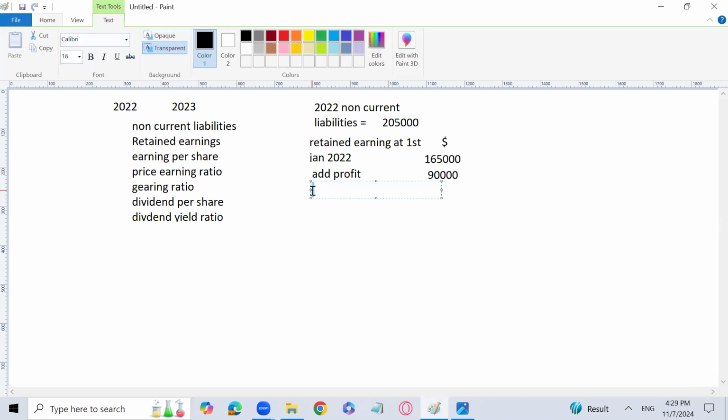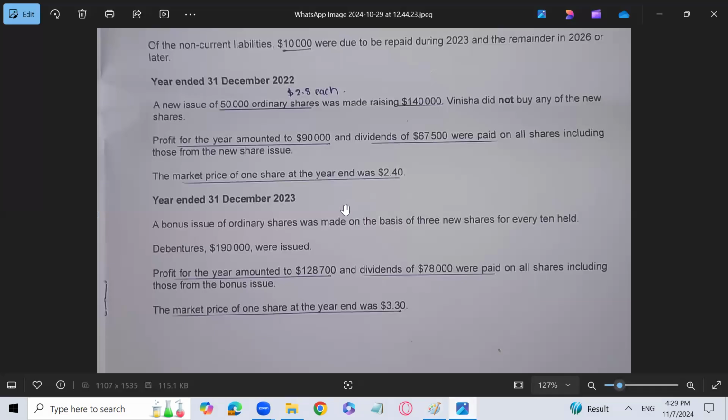Then dividend. We will subtract dividend. Please check the recalculation, dear. I should not make any mistake. You also do it. I am solving the question for the first time, obviously, because there is no solution. Even the question I have developed myself, just from whatever has been told to me regarding the paper. Dividends are 67,500, right?